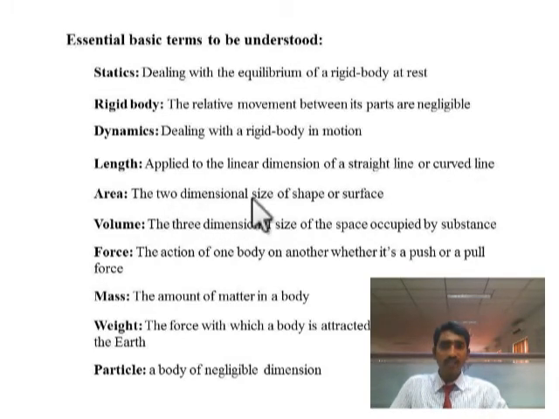And length is applied to the linear dimension of a straight line or curved line. Area: the two-dimensional size of a shape or surface is called area. And next volume: it is the three-dimensional size of the space occupied by a substance. And force: the action of one body on another, whether it is a push or pull. And next mass: the amount of matter in a body is termed mass.